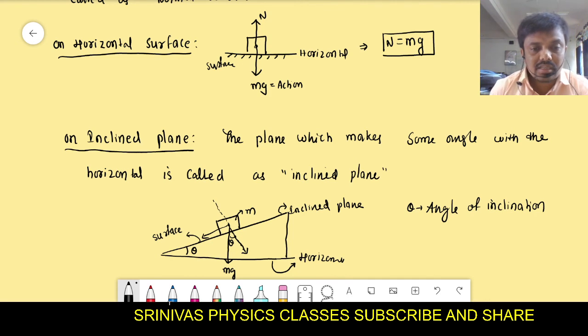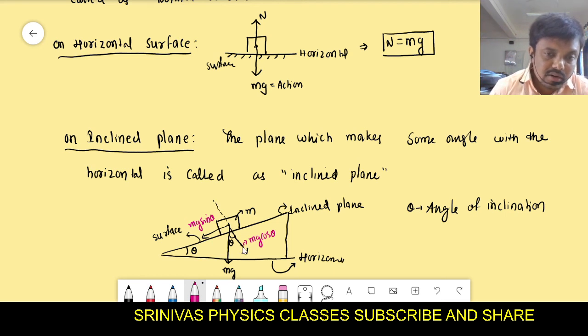What happens to these components? This will become mg cos theta. We know resolution of components, we discussed. This is mg sin theta. And mg cos theta acts perpendicular to the surface of the inclined plane. This object is applying the force mg cos theta on the surface.